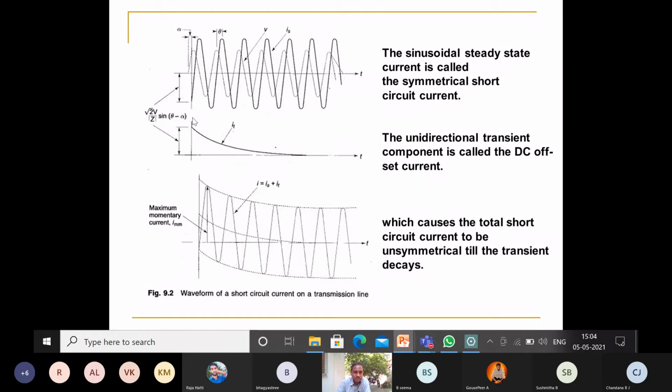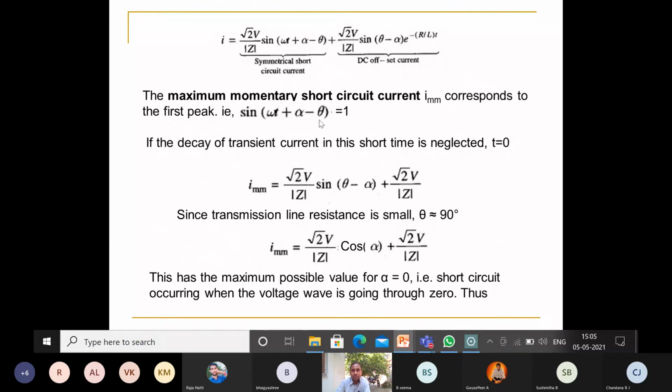In that, this term theta minus alpha is represented here. That is the maximum point of the DC offset current. And the maximum momentary current IMM is from this point to this point. So that is taken as 1: sine of omega t plus alpha minus theta is equal to 1. This corresponds to IMM.